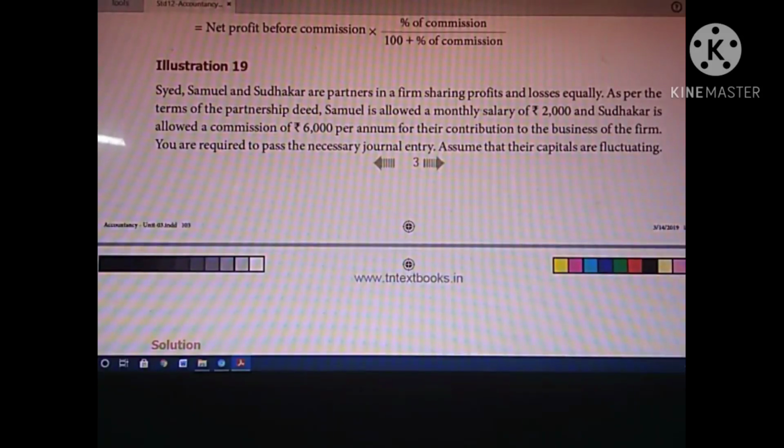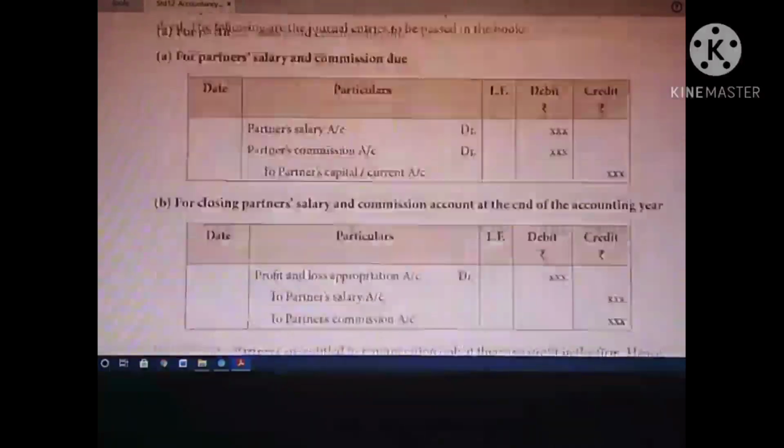So Samuel is allowed a monthly salary of 2,000 rupees. Sudhakar is allowed 6,000 per annum as commission for their contribution to the business. Now we are going to prepare the journal. You are required to pass the necessary journal entries. We are going to prepare the necessary journal entry.